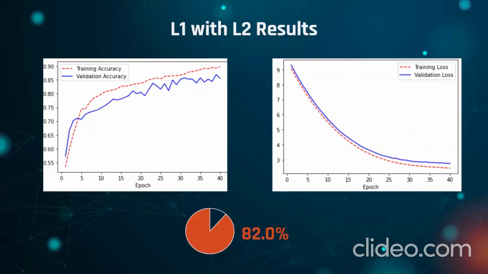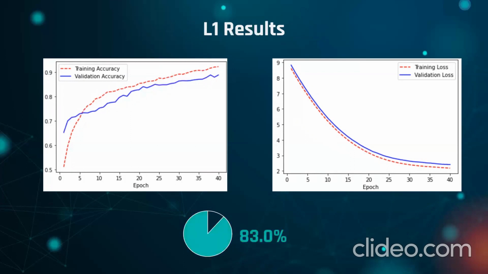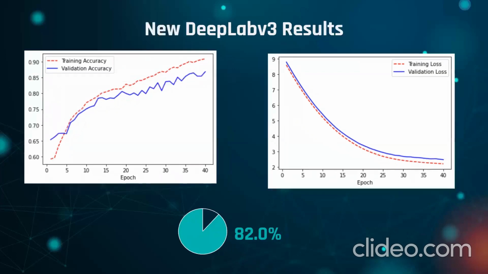So at first we replaced the L2 regularizer by the L1 L2 regularizer, and as we see from the loss plot, it reduces the overfitting, and the generalization gap between the validation and training is very small now, but the accuracy reduced by 1%. But after using the L1 regularizer instead of the other two, we have achieved the same accuracy of 83%, and now there is no overfitting in the model.